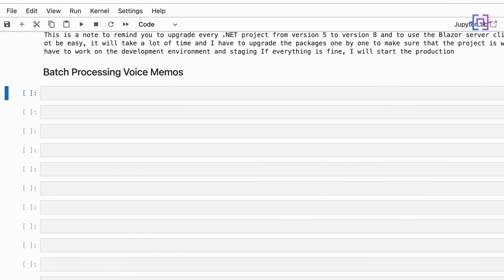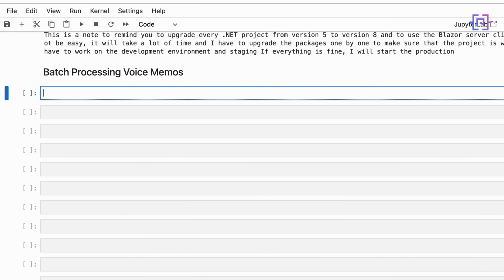Now let's learn how we can transcribe multiple audio files at the same time. So let's define a function called transcribe_multiple, and we are going to pass here audio_files.